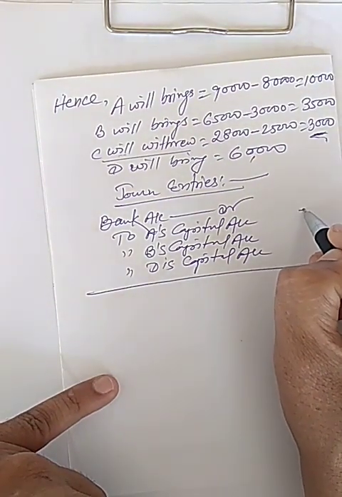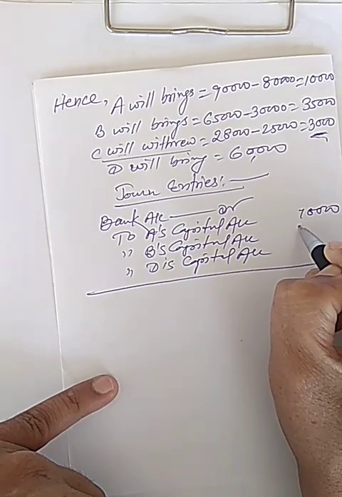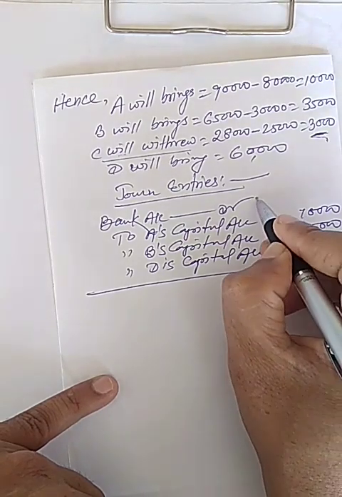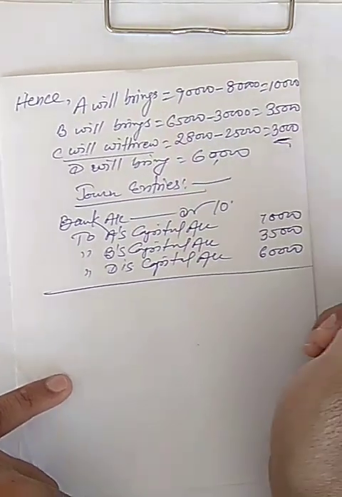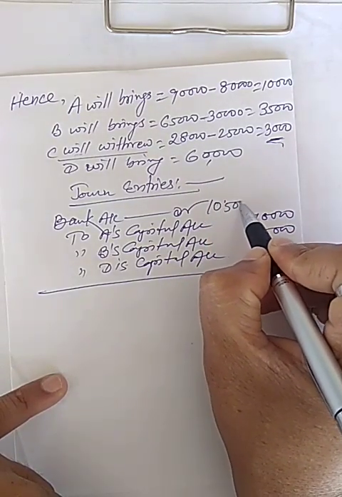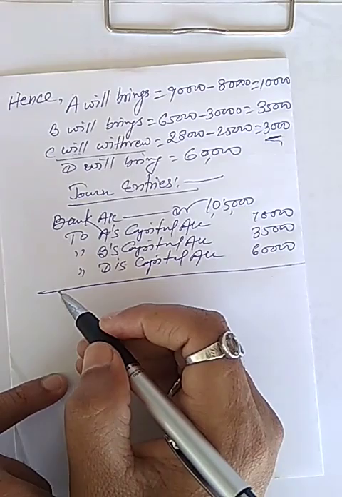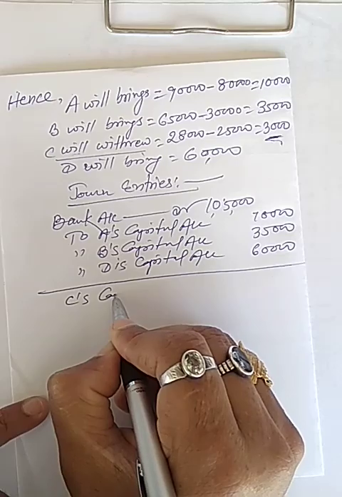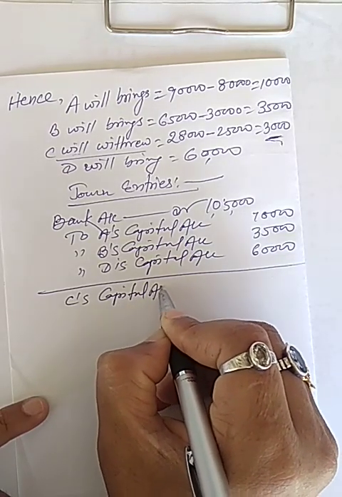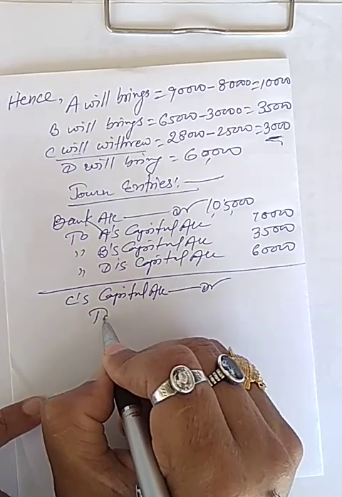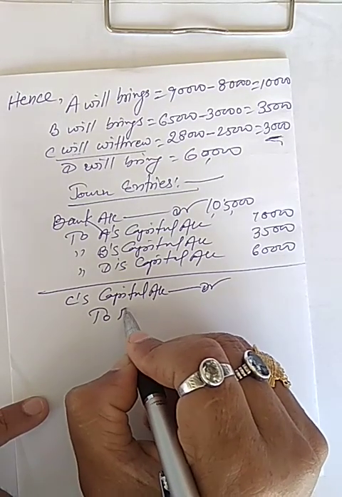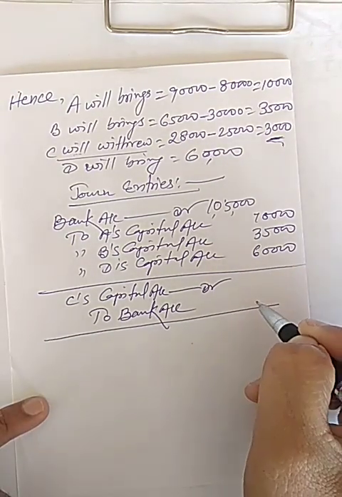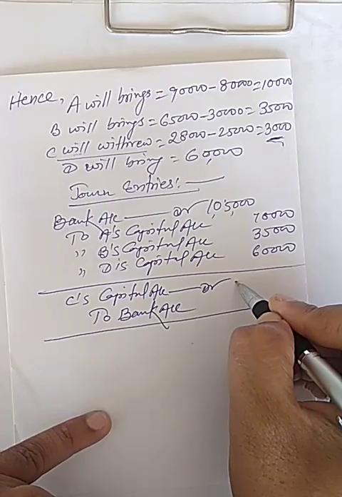A will bring 10,000, 35,000 and 60,000. So the total will be 1,05,000. And the next journal entry will be C's capital account Dr. to bank account, because C will withdraw 3,000.